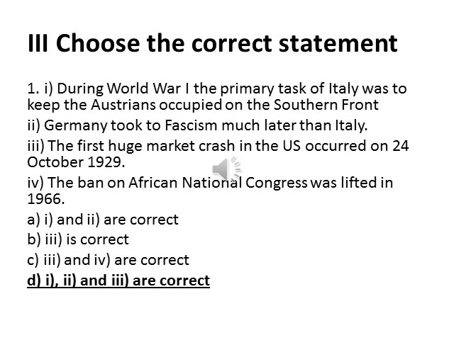So it is correct. Then third one, the first huge market crash in the US occurred on 24th October 1929. Correct. Then fourth, the ban on Africa was lifted in 1966. It is not correct. The ban on Congress was lifted in 1990 only. So option D is correct. So A, B, C, D, D only correct. 1, 2, 3 are correct, because the fourth one is wrong.